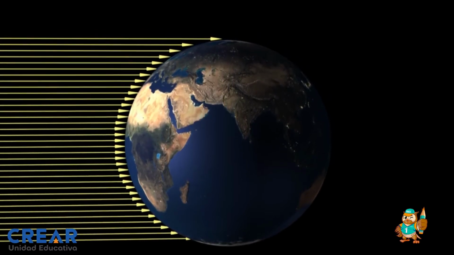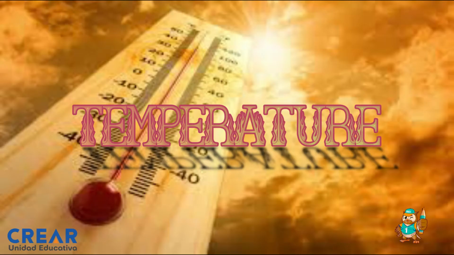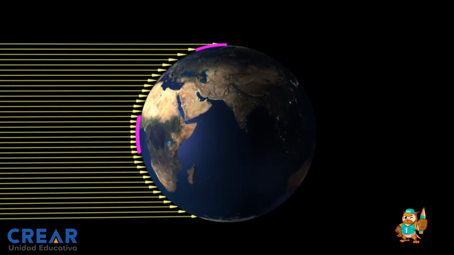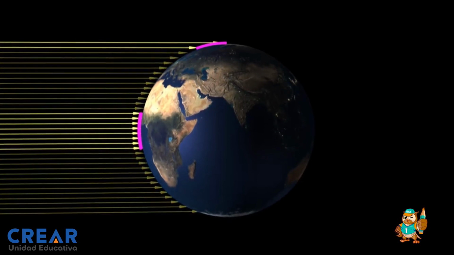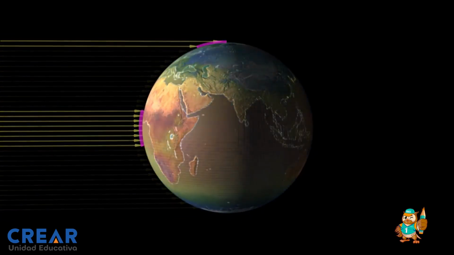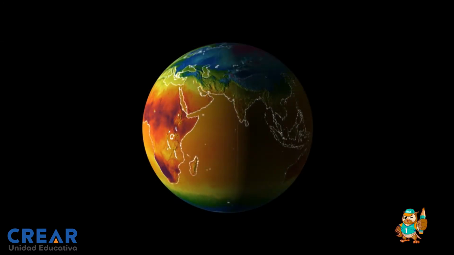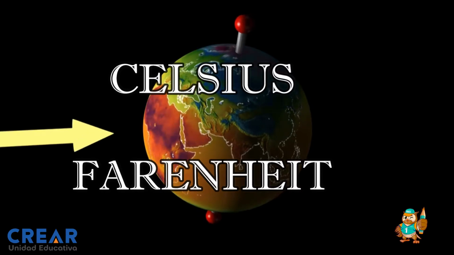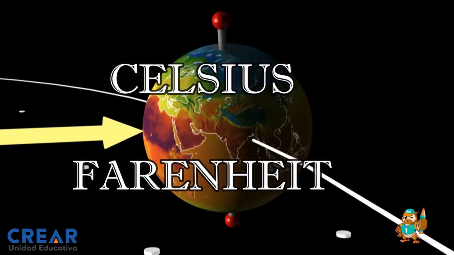But what is temperature? Temperature is the degree or intensity of heat present in a substance or object, especially as expressed according to a comparative scale and shown by a thermometer or perceived by touch. In this case, we have to learn that the temperature is measured using degrees Celsius or degrees Fahrenheit.